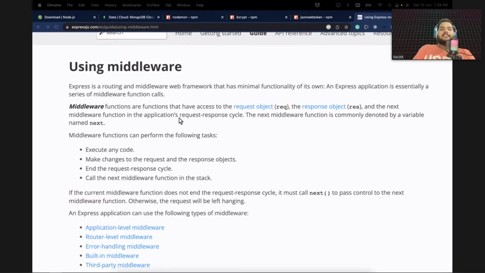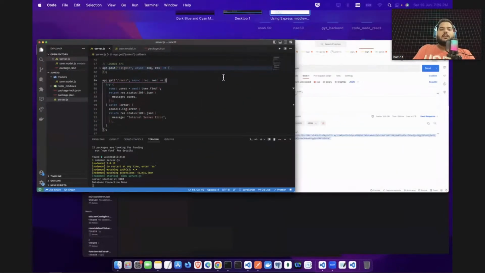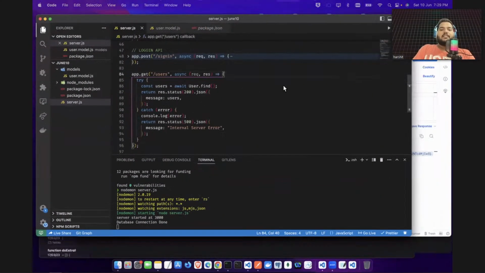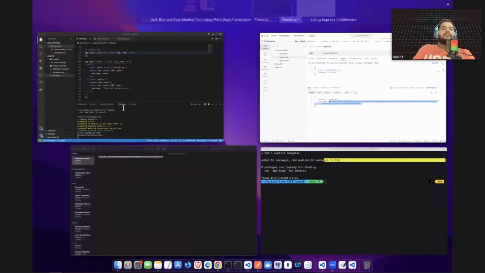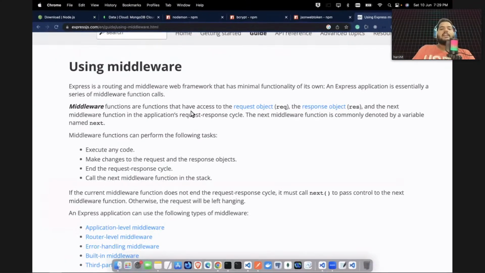Okay, for any API, guys, if you remember, there's a request object and response object. So middleware are normal functions that have access to the request object, the response object, and the next function, the next middleware function.